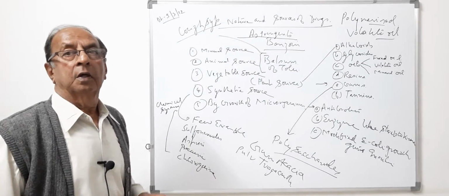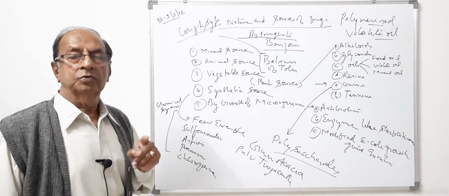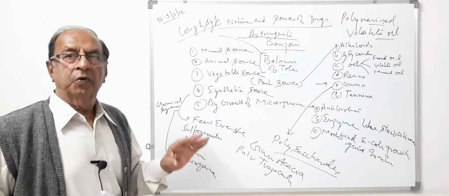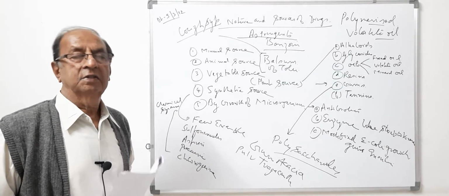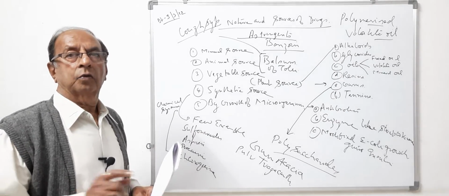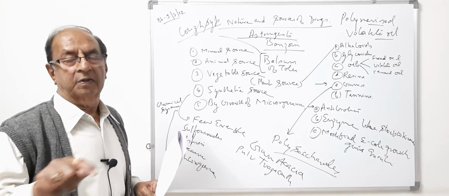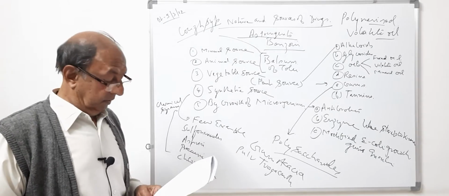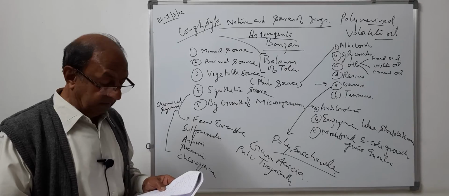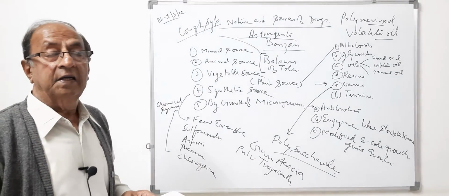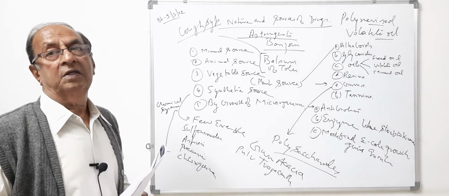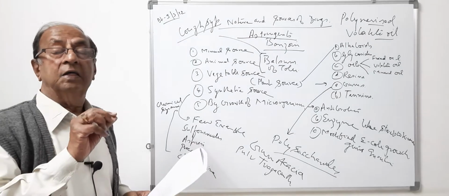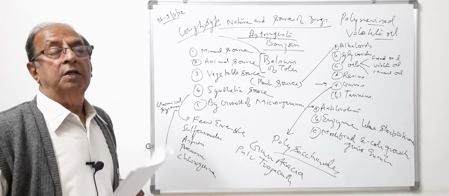Whereas chloramphenicol is an antibiotic which is used in the treatment of typhoid. It is a simple chemical component. Nowadays it is being prepared by chemical synthesis. Initially it was obtained by growth of a particular microorganism in this particular media, and we got chloramphenicol as an anti-typhoid drug. So these are some examples of certain antibiotics. They differ in their solubility. Mostly these are insoluble in water, and they require a specific dosage form.